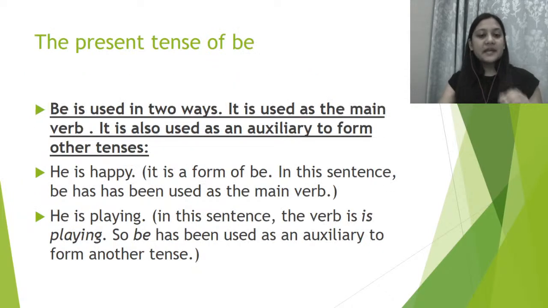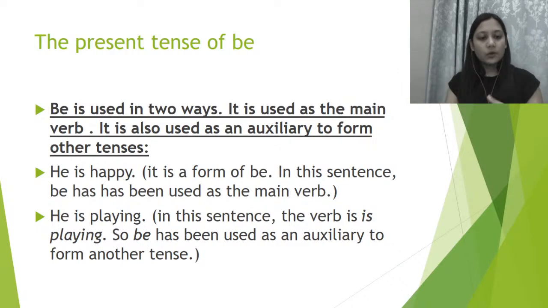Now, the present tense of be, right? So here we will discuss the present tense of be. Be is used in two ways. It is used as the main verb. It is also used as an auxiliary. Auxiliary का मतलब क्या होता है? Auxiliary means helping verb, right? So main verb or auxiliary verb help करते हैं to form other tenses, right?